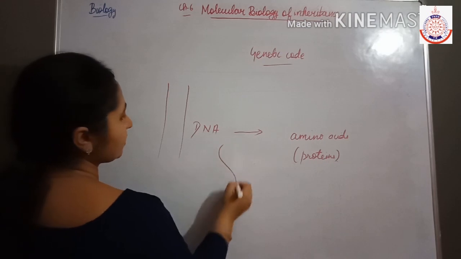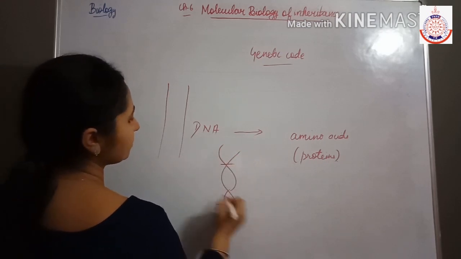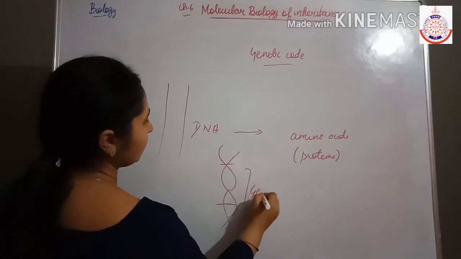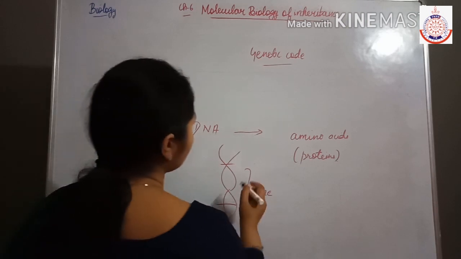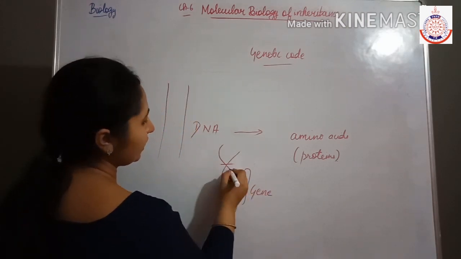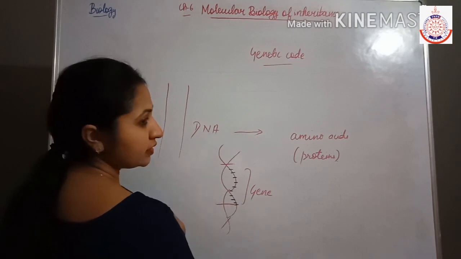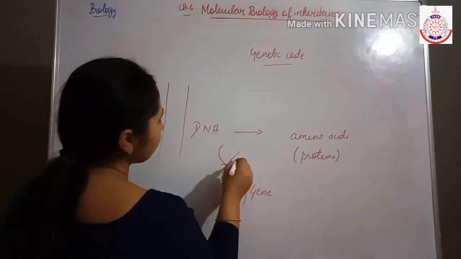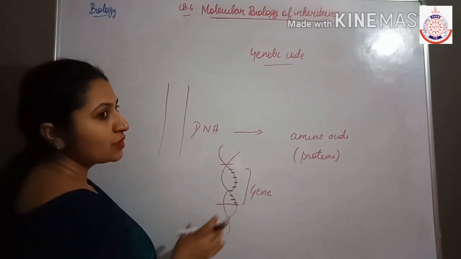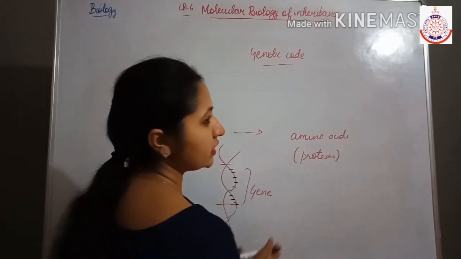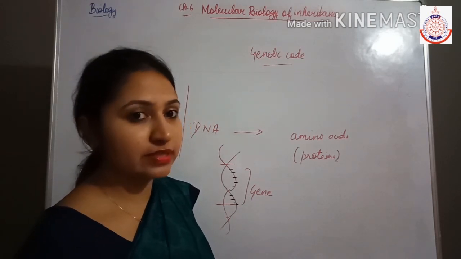Okay, this is the DNA, and the DNA contains genes. A gene is a segment of the DNA. It contains the base sequences, and these base sequences have the genetic information which is responsible for encoding the proteins, for making the proteins.